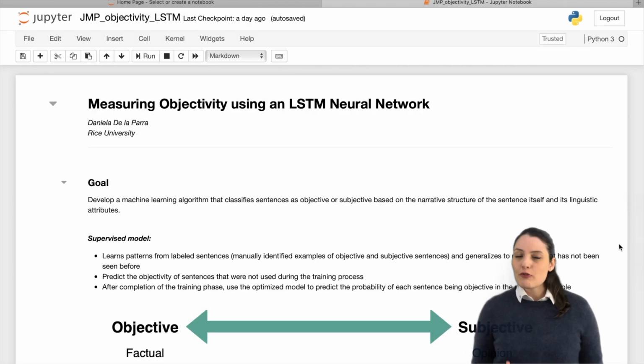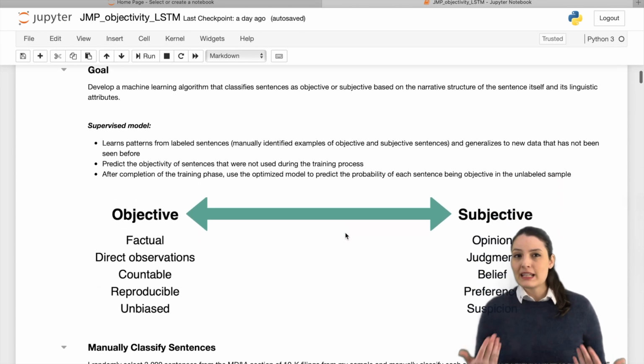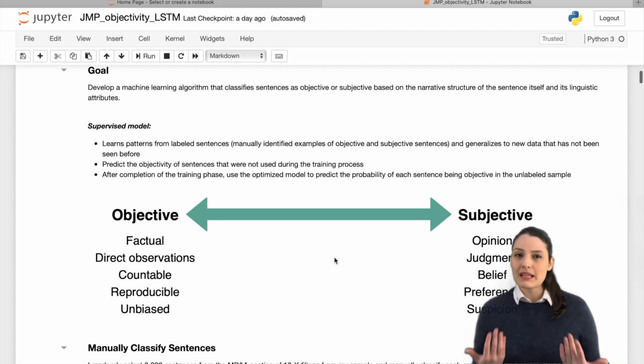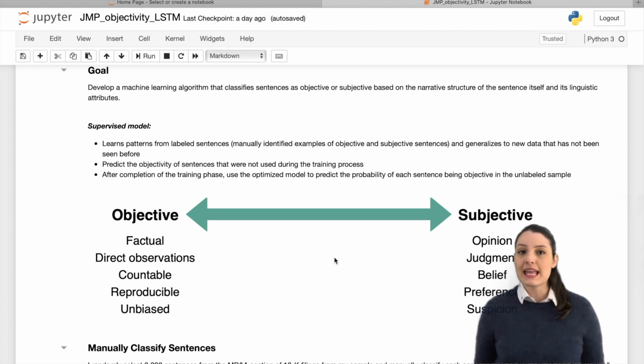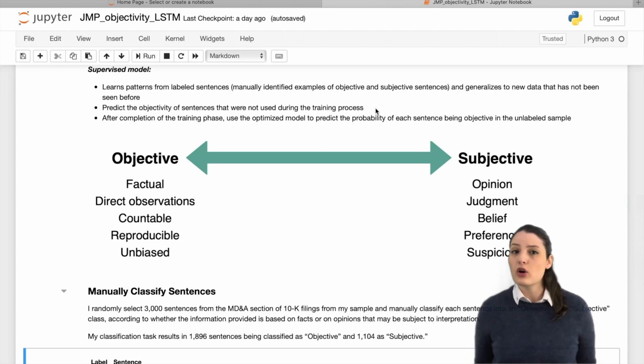use to measure it. To quantify the degree of objectivity in textual disclosures, I develop a machine learning algorithm that classifies sentences as objective or subjective based on the narrative structure of the sentence itself and its linguistic properties. Specifically, I implement a supervised model that learns patterns from labeled sentences and generalizes to new data that has not been seen before.